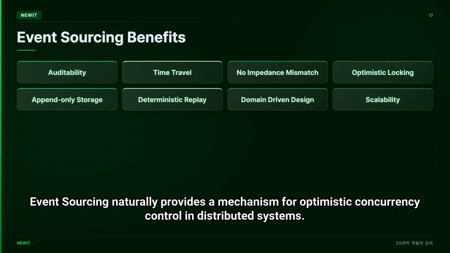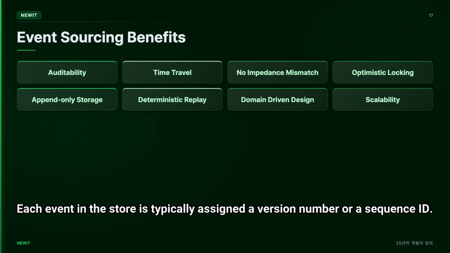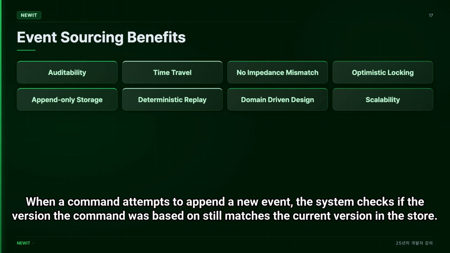Event sourcing naturally provides a mechanism for optimistic concurrency control in distributed systems. Each event in the store is typically assigned a version number or a sequence ID. When a command attempts to append a new event, the system checks if the version the command was based on still matches the current version in the store.